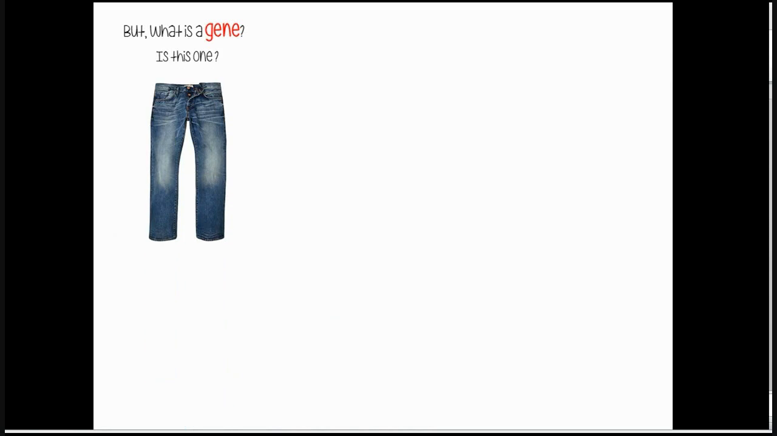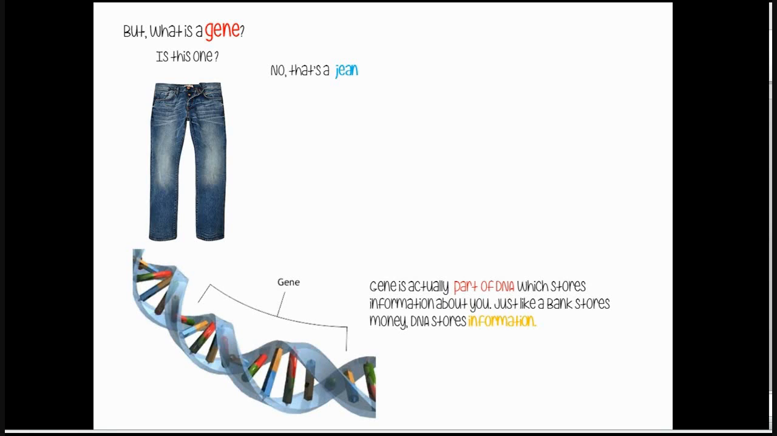Now let us know what is gene. Is this the one? No, that's a jean, not a gene. This jean is what we wear, not what is inside our DNA. So what is gene? Gene is actually a small part of DNA which encodes or stores the information about you, your being. Just like a bank stores money, DNA stores information.